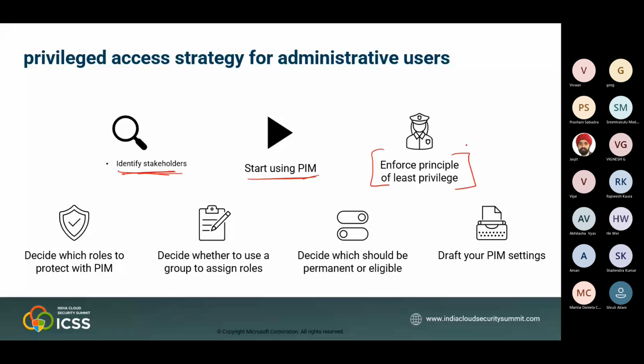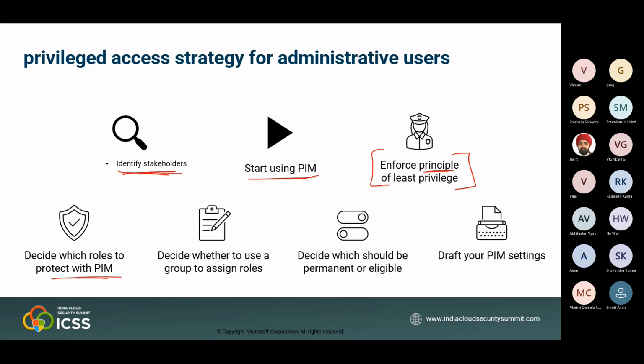Initially, as I discussed with you, whatever access is required by the user, we should be giving that specific access to the users only, not more than that and not less than that. Because if we are giving less, it will affect the productivity of the user, and that again we don't want, because it is always recommended to have a balance between security and productivity. So here we are enforcing the principle of least privilege, and also we are managing just-in-time access.